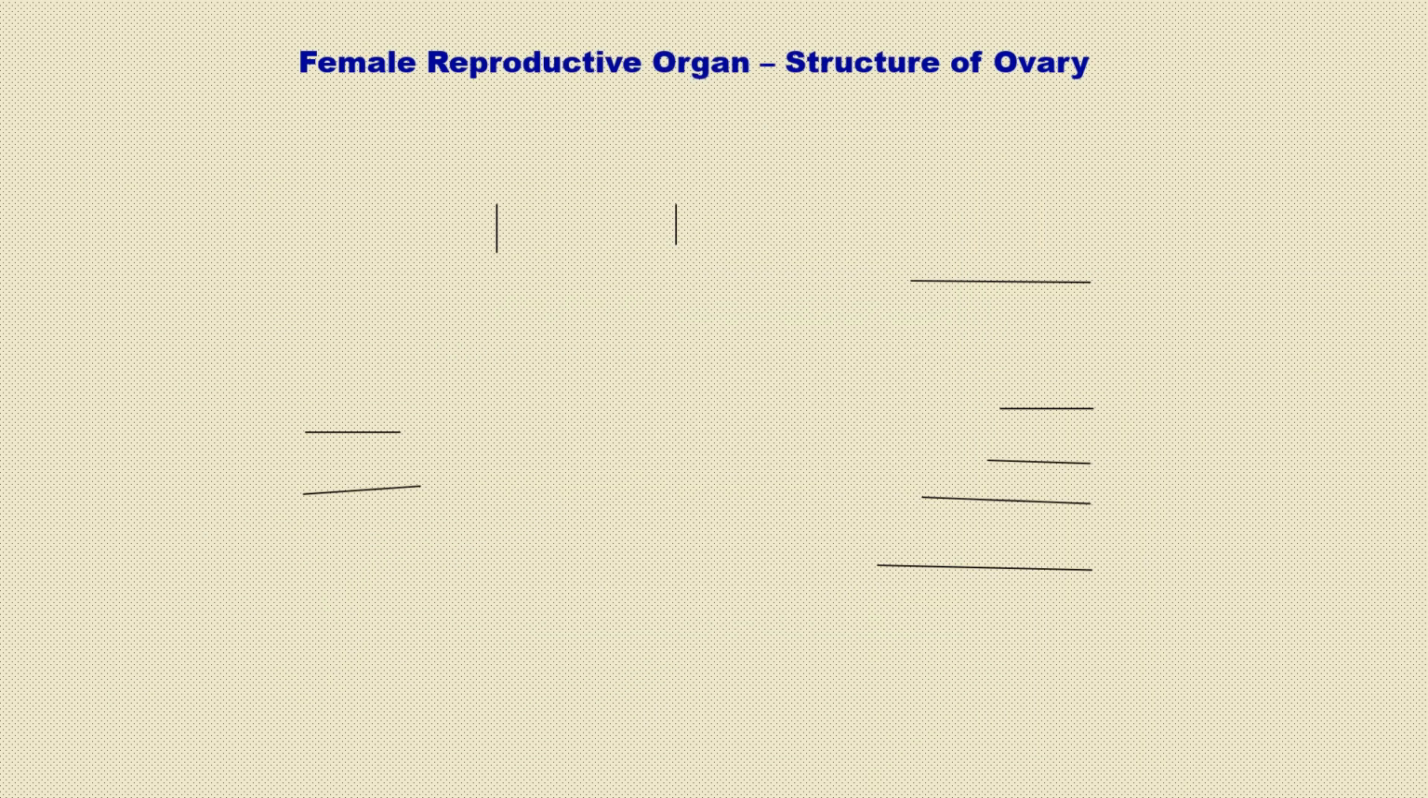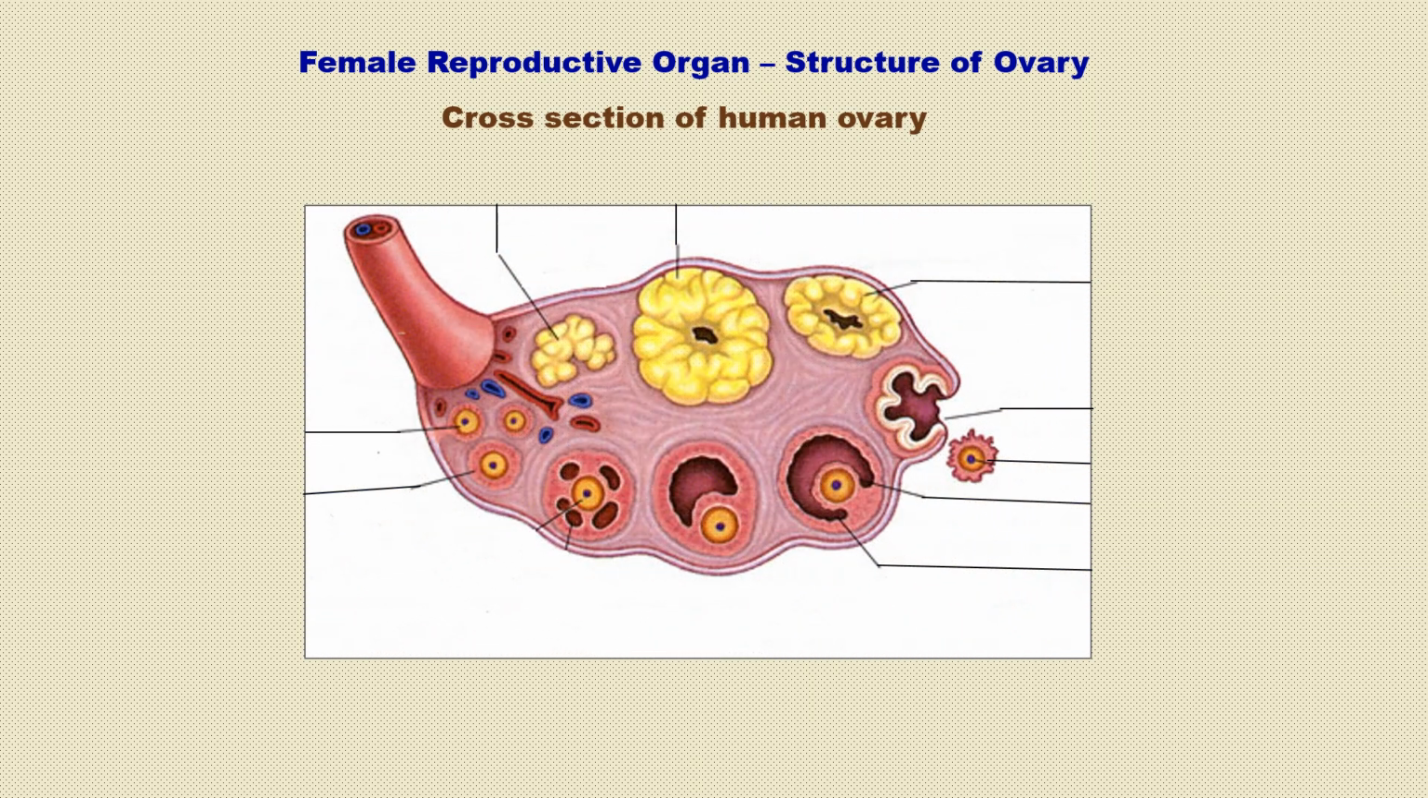Female reproductive organ, structure of ovary. This is a cross section of the human ovary. The ovaries are located on either side of the lower abdomen, two almond-shaped bodies, like the dry fruit almond, each lying near the lateral fallopian tube.